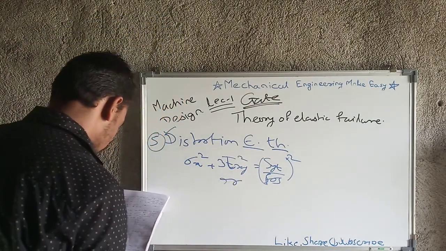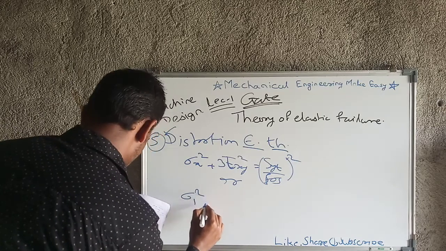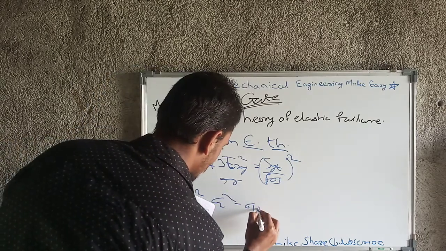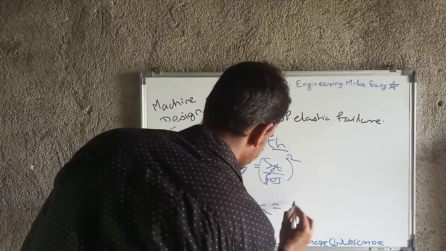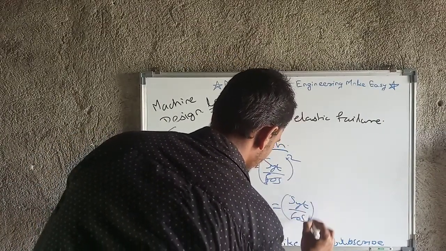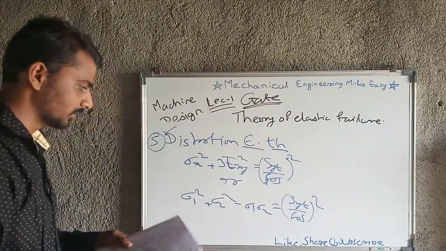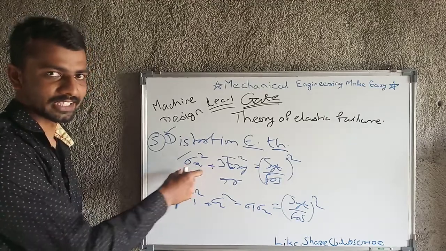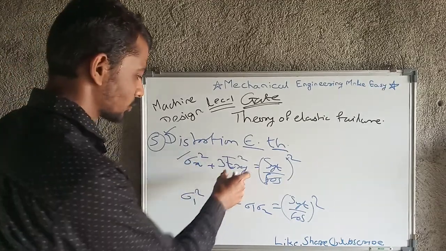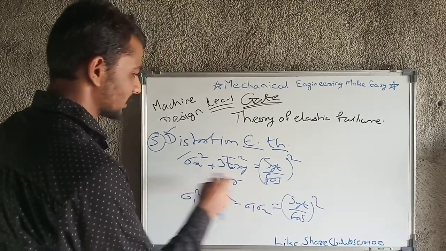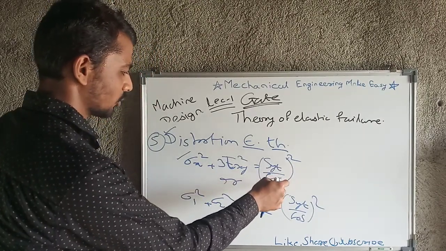Or there is another formula: sigma 1 square plus sigma 2 square minus sigma 1 sigma 2 is equal to SYT upon factor of safety, whole square. This is also one formula. If you have values of sigma x, that is stress in x direction, and tau xy, that is shear stress on the xy plane, then you can get the values of SYT or factor of safety.